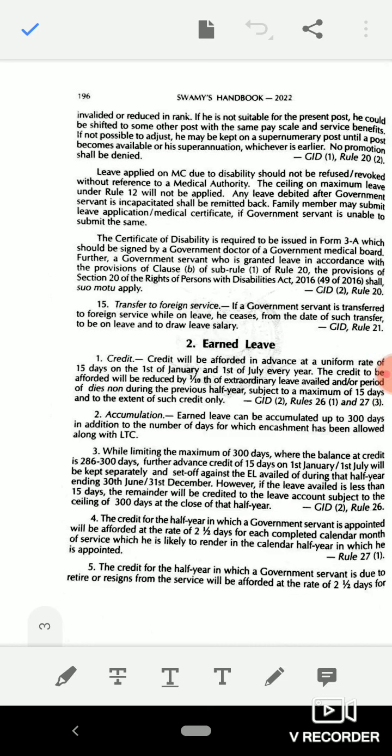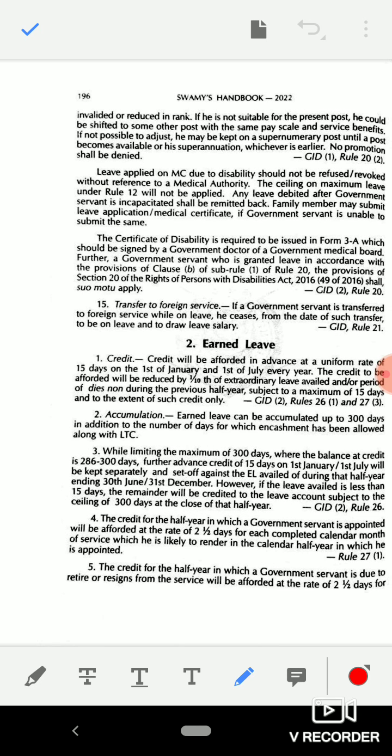If he is not suitable for the present post, he could be shifted to some other post with the same pay scale and service benefits. If not possible to adjust, he may be kept on a supernumerary post until a post becomes available or until his superannuation, whichever is earlier. No promotion shall be denied according to GID 1, Rule 22.